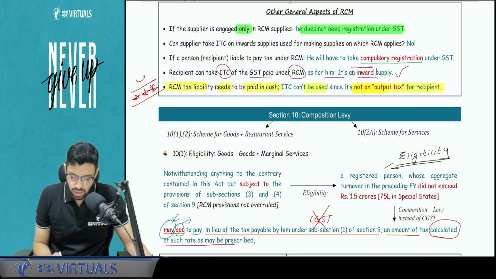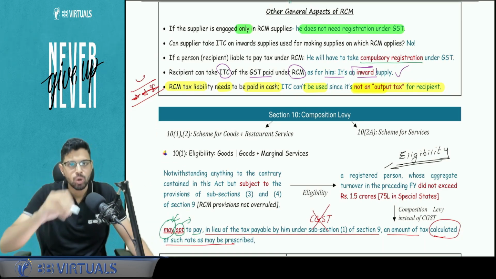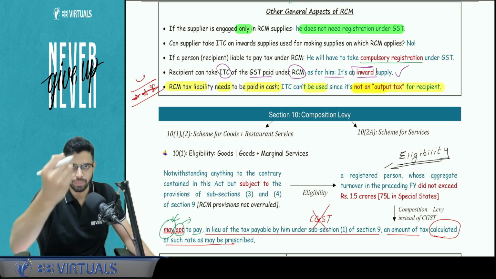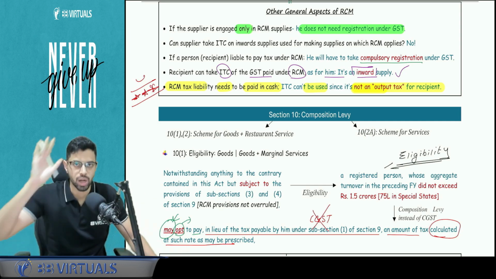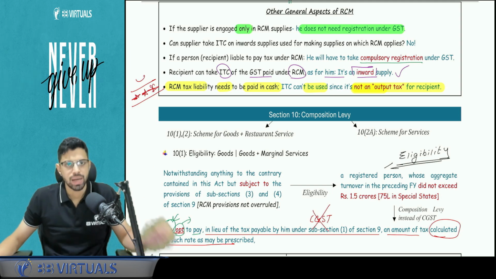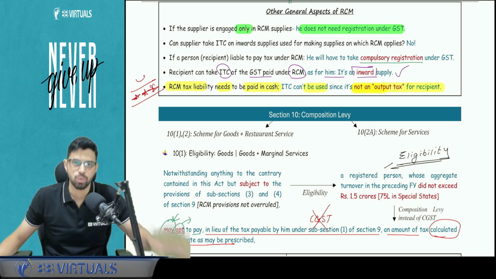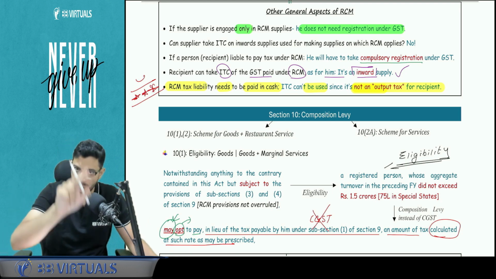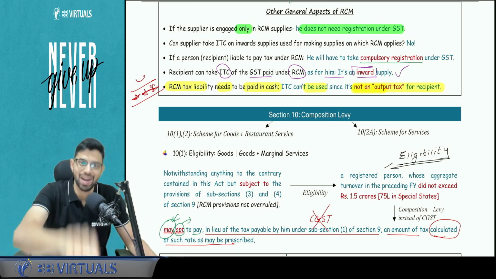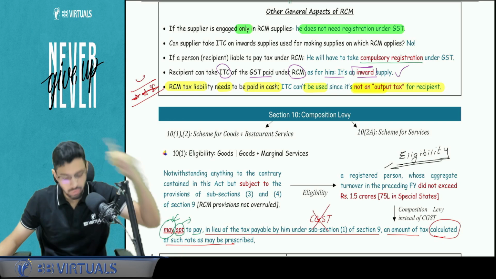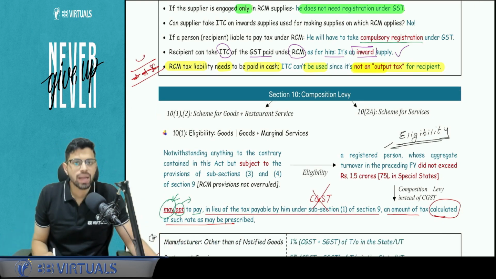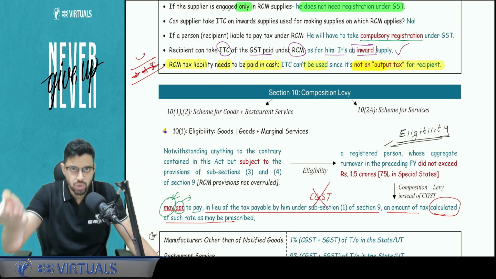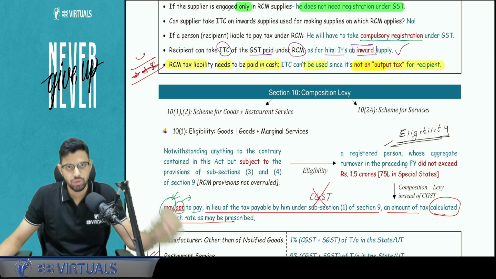Okay, next. If a person is liable to pay tax under RCM, so I'm a GTA, you are a specified recipient, I give you supply of 10,000 rupees on which 5% you are required to pay under RCM. Let's say your own turnover is hardly 1 lakh rupees, so you were otherwise not eligible to be registered, but now because of the RCM liability you are required to be mandatorily registered under Section 24. Recipient can take ITC, so whatever tax you pay, in the same example, you will take the ITC of that.